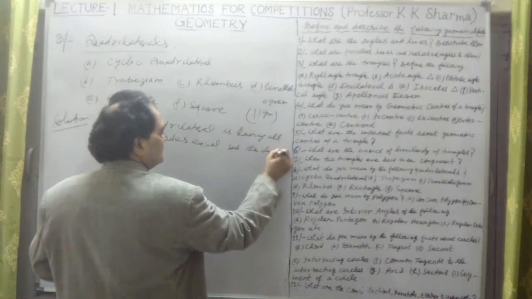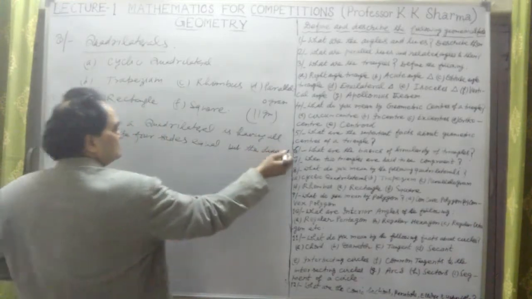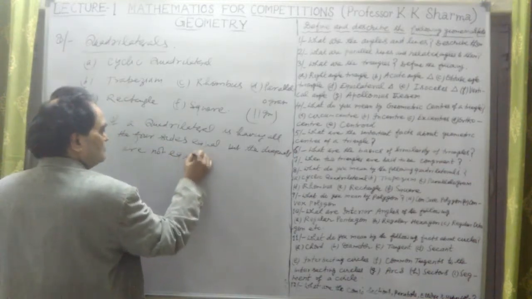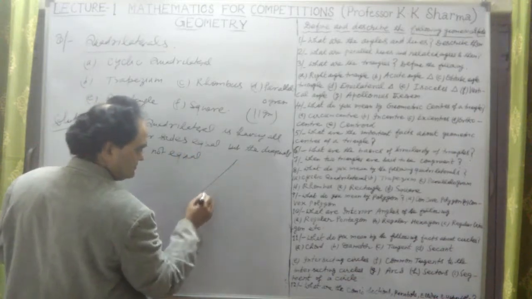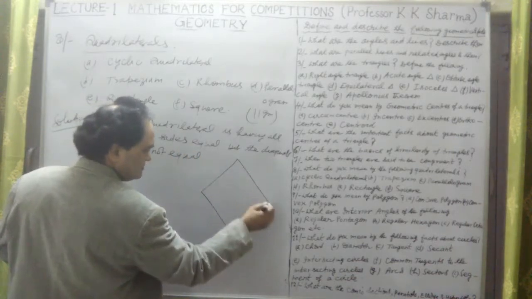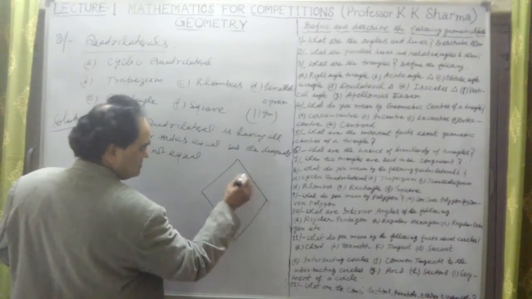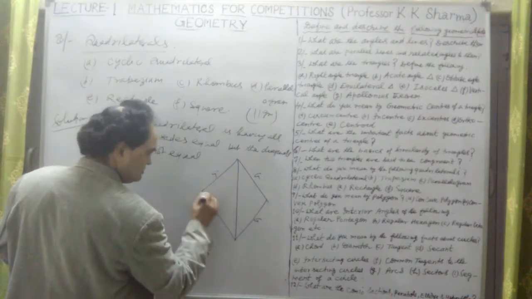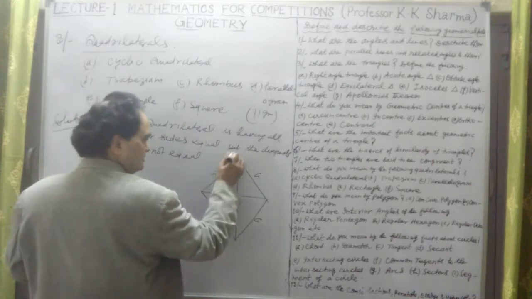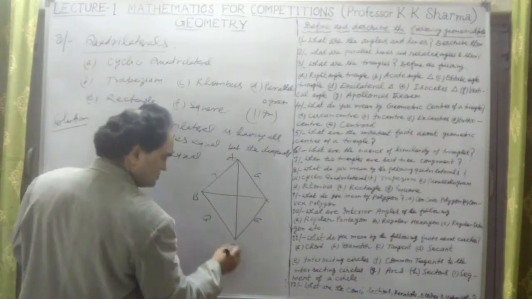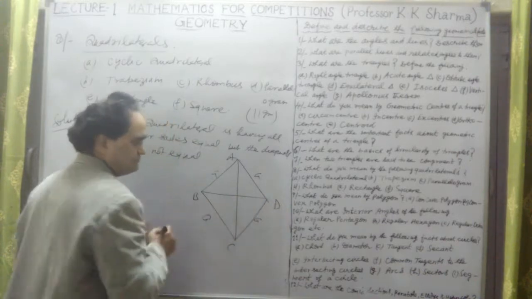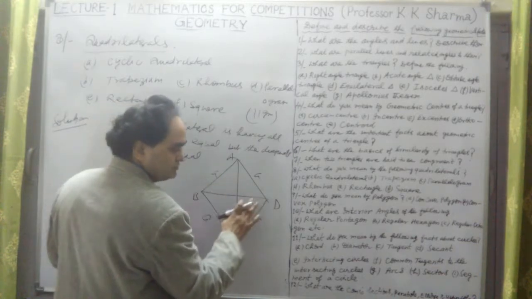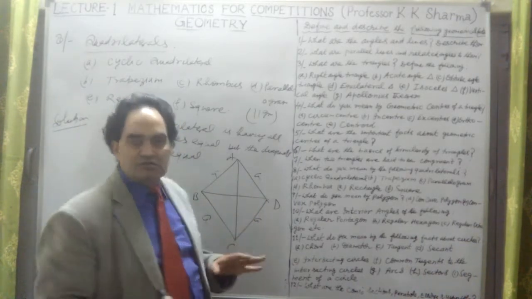but the diagonals are not equal. For example, if I take this, now this is side A, side A, side A, side A. One diagonal is bigger, the other is smaller. Let me take A, B, C, D anti-clockwise. This is a rhombus here. In the case of a rhombus, the two diagonals are not equal, because if diagonals are equal, then it will become a square.